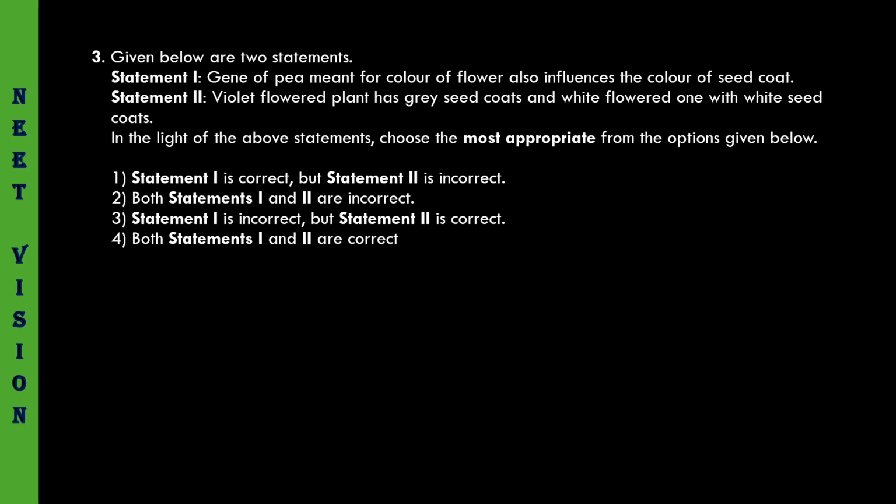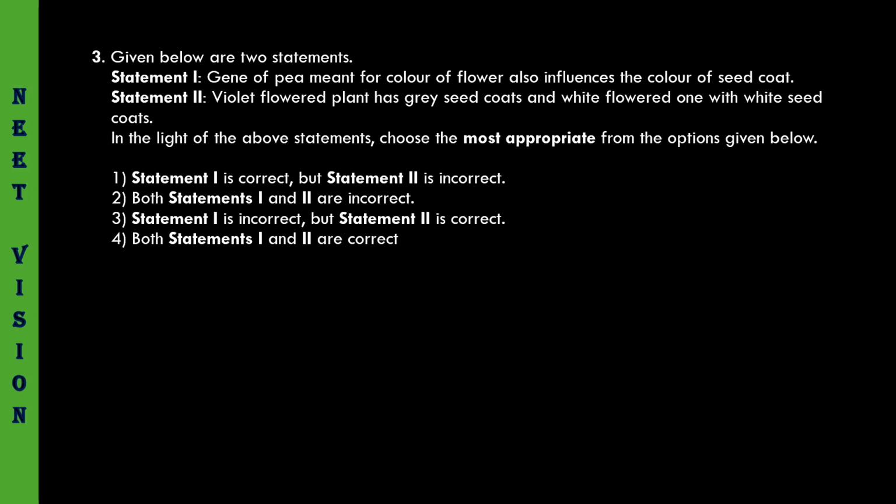Absolutely true. Both statement 1 and statement 2 are correct. This information is not given in the book about the seed coat. But we have to know, since the gene for flower color is given, violet as the dominant trait and white as the recessive trait, we should know the other influence of this particular gene. Such genes are referred to as pleiotropic genes.